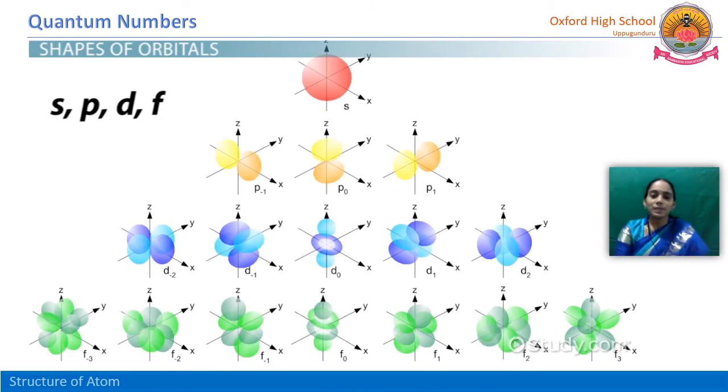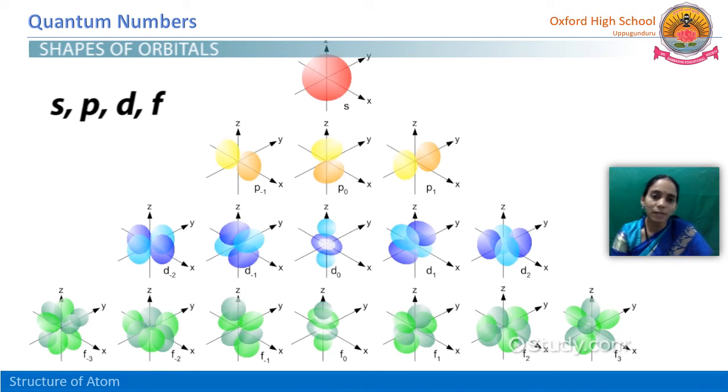See here, this is the s orbital. First one is the s orbital, so there is no problem for the s orbital. But for the p orbital, we have seen the values -1, 0 and +1. That means the x, y, z axes, three axes are there.